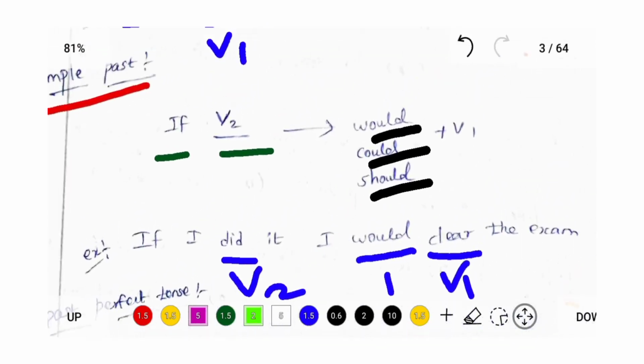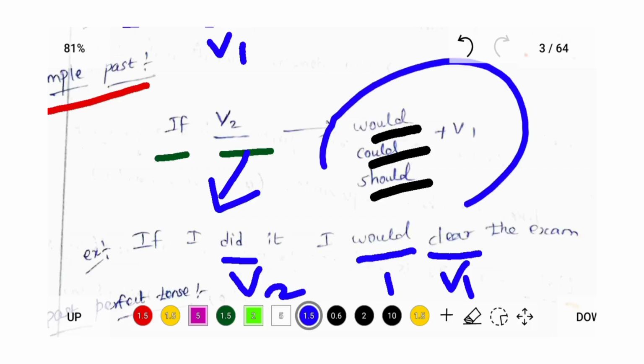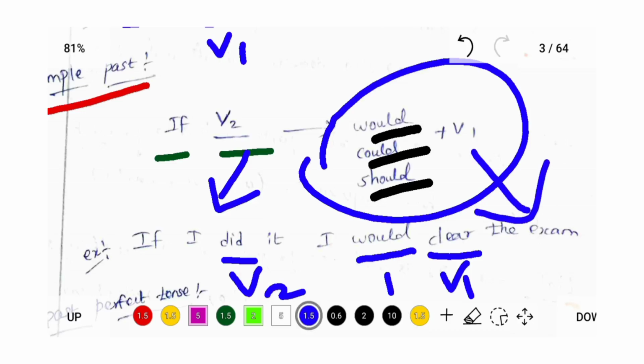Whenever you see "if" followed by past tense, then you should change the sentence into this form. If the sentence is already in the correct form, then you do not change anything in it. Otherwise, if there are some changes needed, change the sentence into this correct format. If followed by V2, then the second part of the sentence is would, could, should followed by a V1 verb.